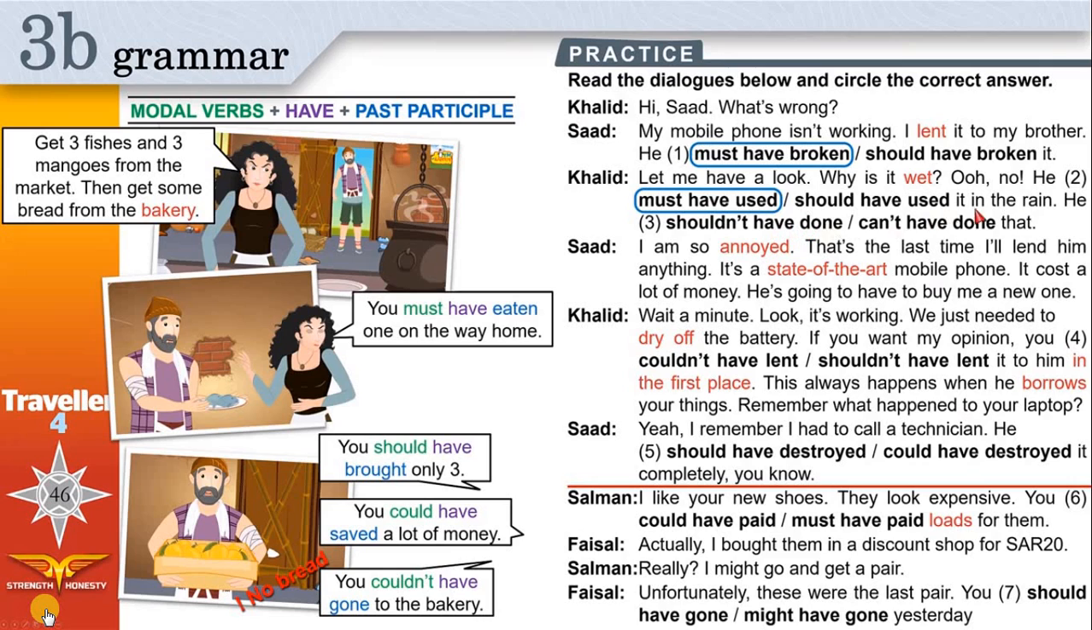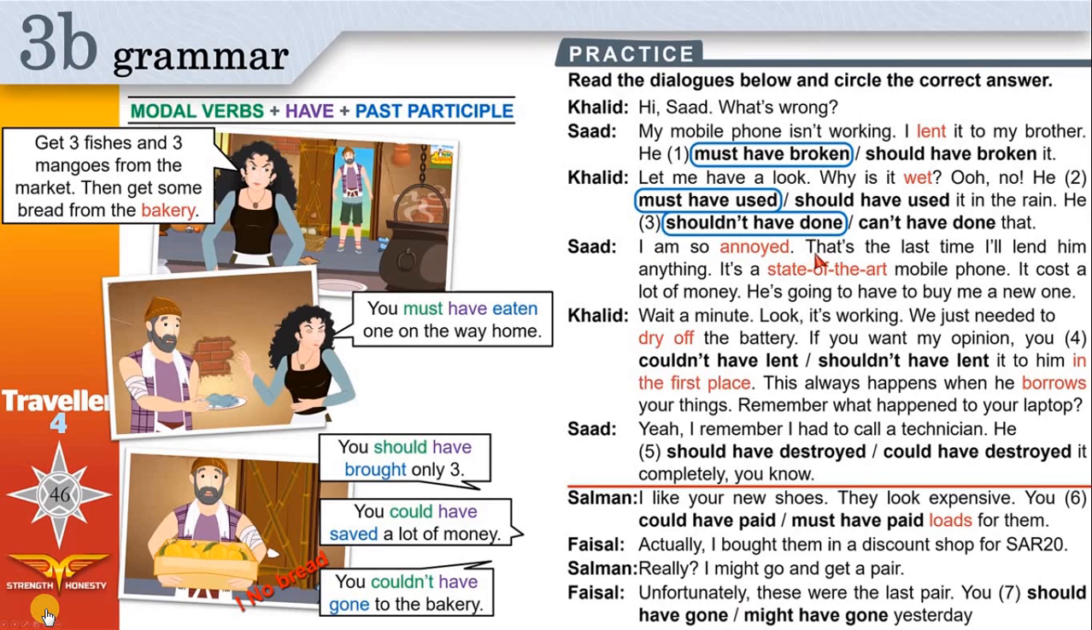He shouldn't have done that. He can't have done that. He can't have means I'm sure he didn't do it, which is not correct. I'm sure he did it, and I'm sorry that he did it. I regret that he did it. He shouldn't have done that. That was the wrong thing to do, using the phone under the rain.